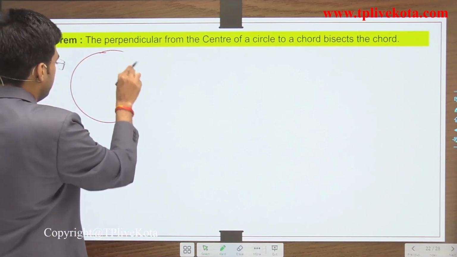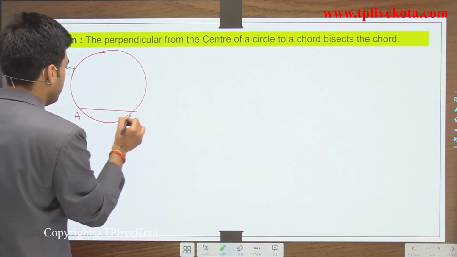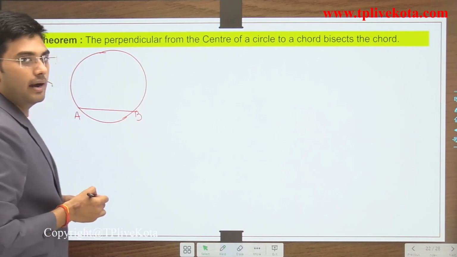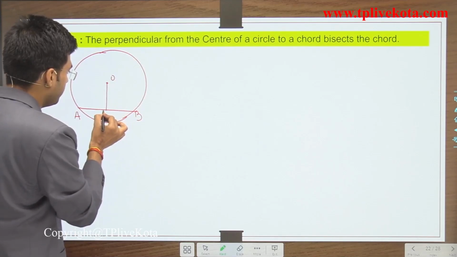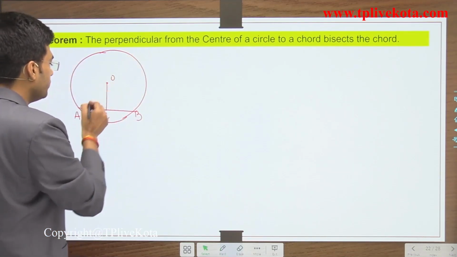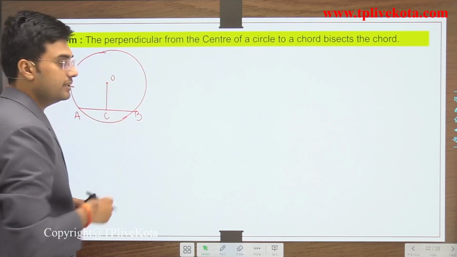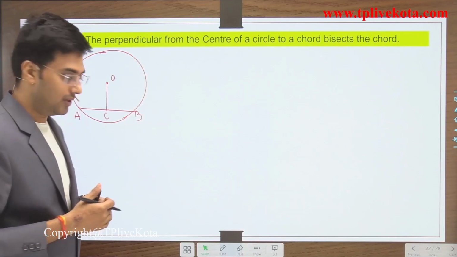Let's understand with this. We have a chord AB, and from the center O we draw a perpendicular. Let this OC be the perpendicular. So according to this theorem, AC is equal to BC. So students, let's prove how these two are equal.